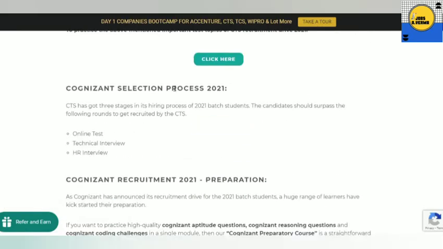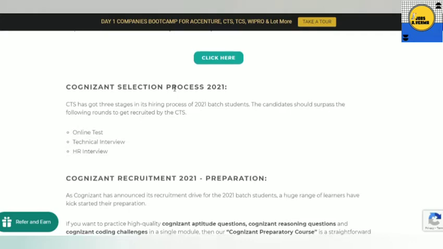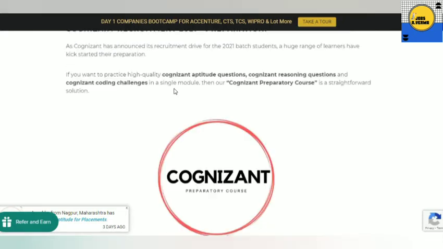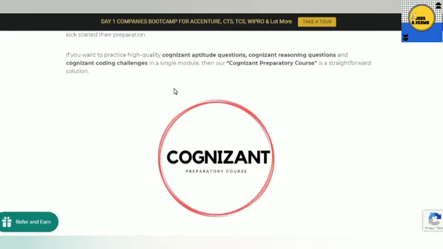The selection process will be in three steps. The first one is the online test. If you are selected from the online test, then a technical interview will happen. After the technical interview you will be taken to the HR interview. For Cognizant Recruitment 2021 preparation, you have to practice aptitude questions, reasoning questions and coding challenges.